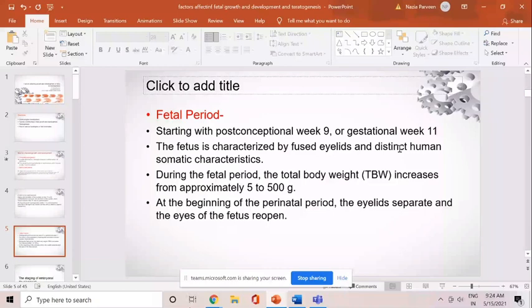So what happens during the fetal period? Here the baby grows in size, weight increases, and all the organs or systems grow further. And at the end of the fetal period, that is around the perinatal period, the eyelids start separating, and the fetus opens its eyes.